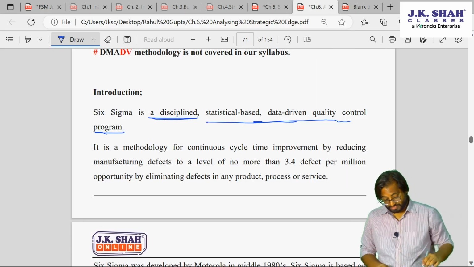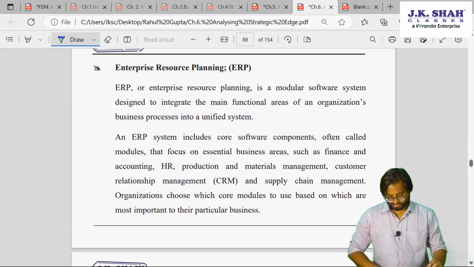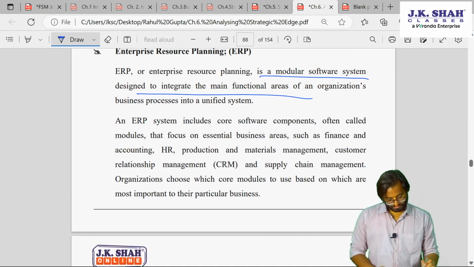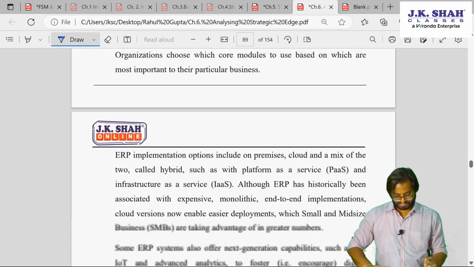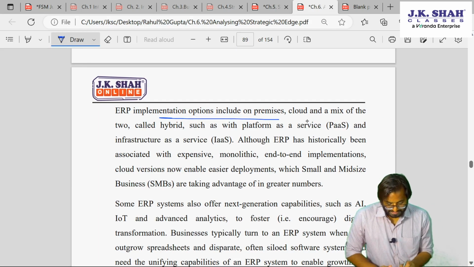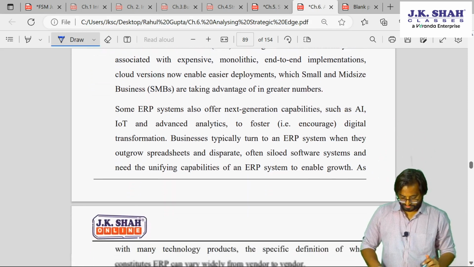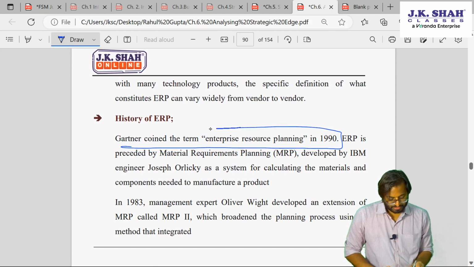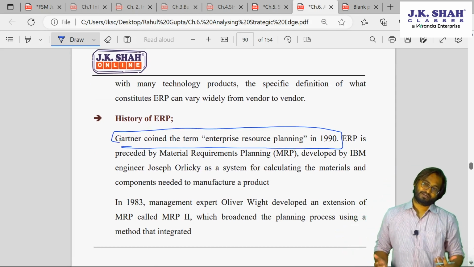This is also there in our book, guys. Till now, I hope you might have understood. See, modular software designed to integrate. Right, so they have picked up bits and pieces from everywhere. This is the first sentence given to us. Then see here, premises or cloud or mix of both, that is hybrid. Right, so history is Gartner coined the term. So if you know that these 3 are correct, naturally the 4th one will be incorrect.